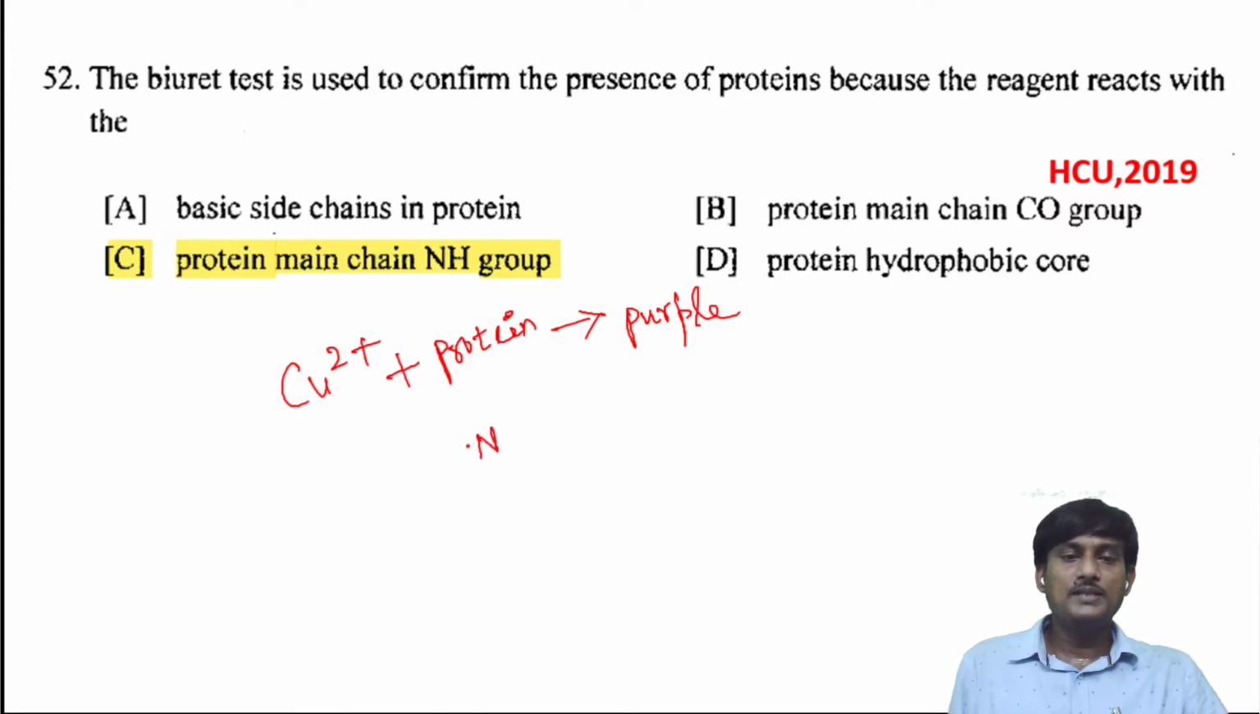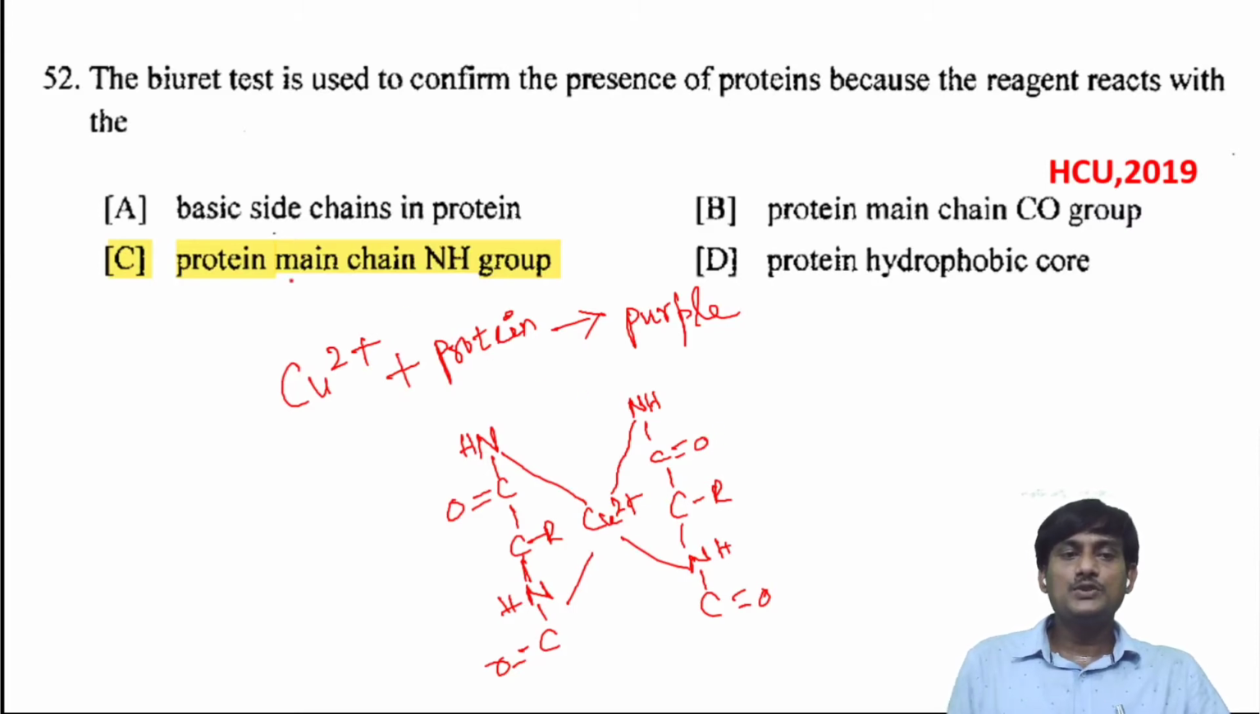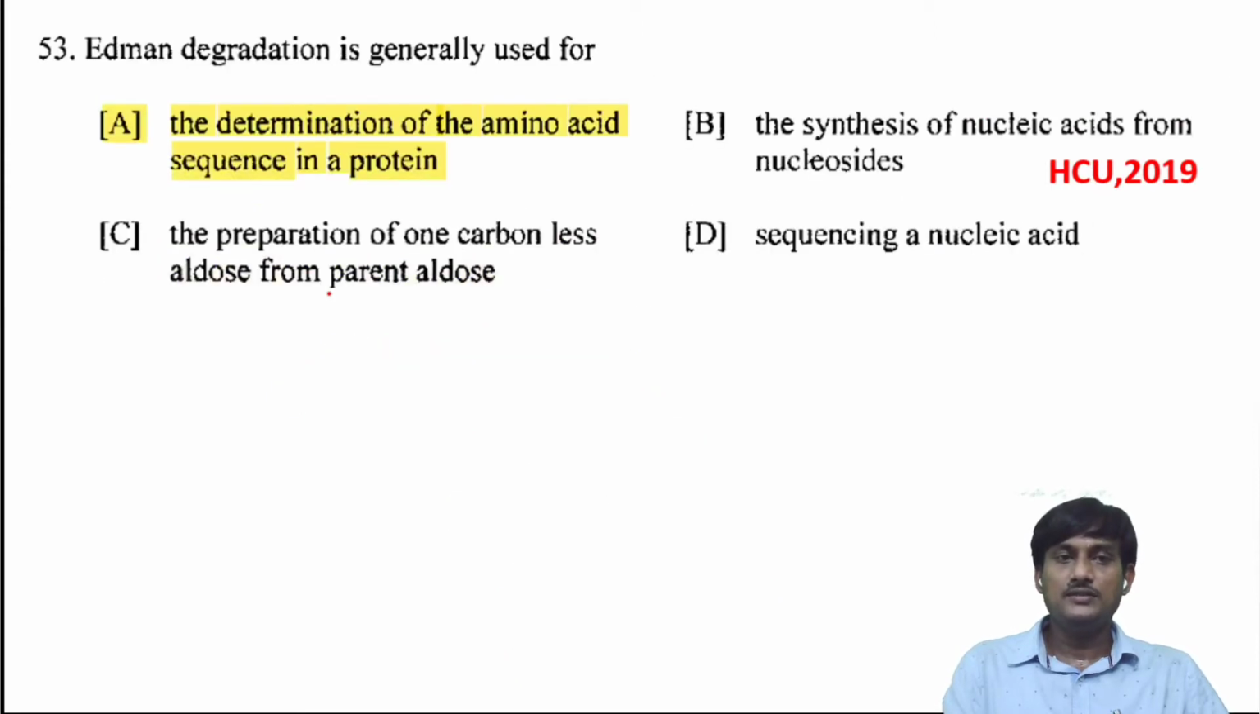This is the complex you will get: NH, C double bond O, and this one is NH, C double bond O, and also on this side we have NH, C double bond O, and NH, C double bond O. Here you have Cu2+. The Cu2+ will coordinate with these NH groups in the main chain. So this is due to the NH group which is present in the main chain.